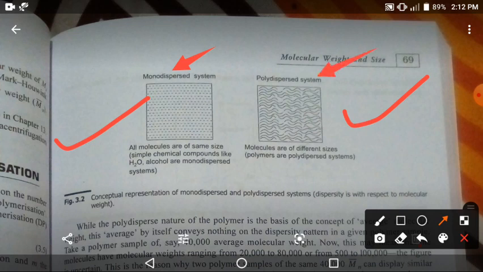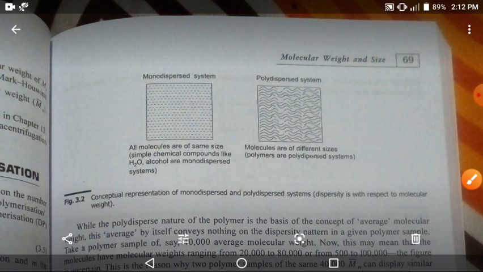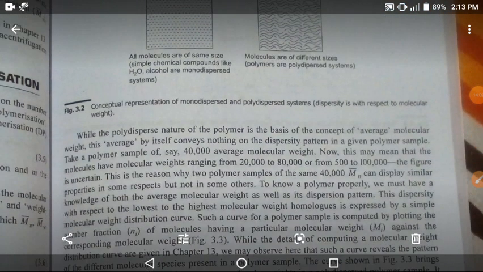Okay, this one. Now all molecules are the same size for a chemical compound like H2O, that is water, or alcohol, which are monodisperse systems, and molecules are of different sizes for polymers, which are polydisperse systems. Okay, this is for molecular weight and size. This is a conceptual representation of a monodisperse and a polydisperse system. The dispersity is with respect to molecular weight. This is the system discussion part.